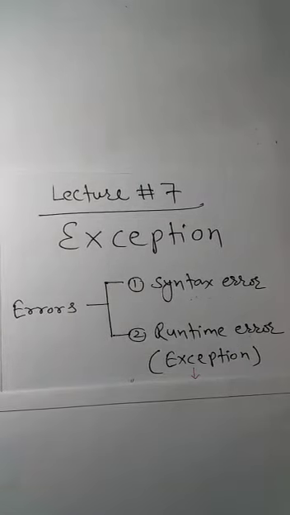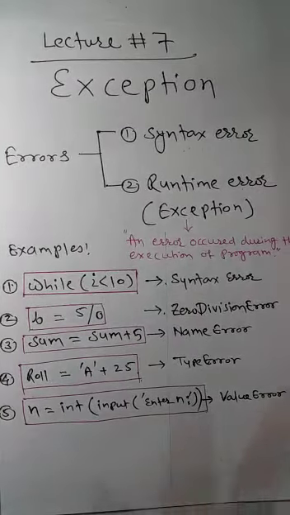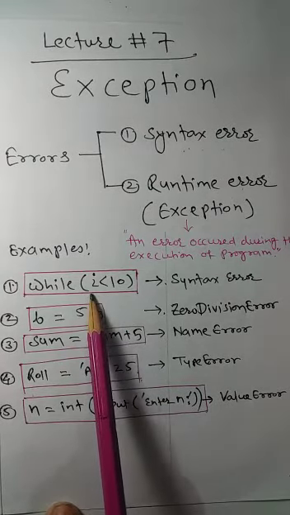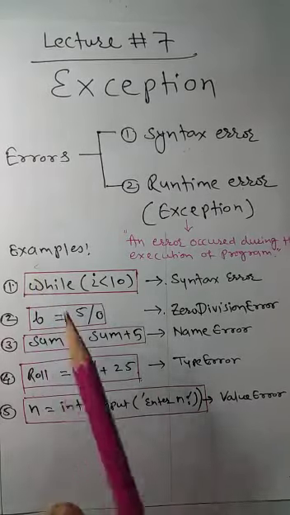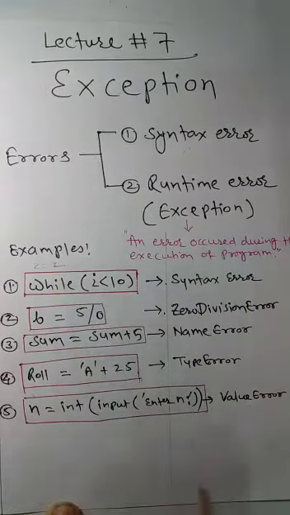Now to understand, let us see some examples of different types of errors. The first one is a while statement, with the condition i less than 10. Suppose variable i is initially declared as i equals 2.